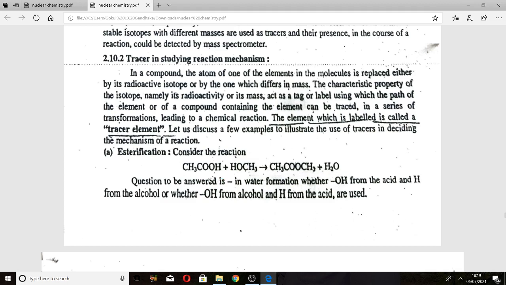In this reaction we see the formation of a water molecule. The question to be answered is how the water forms: whether the OH comes from the acid and H from the alcohol, or the OH from the alcohol and H from the acid are used.